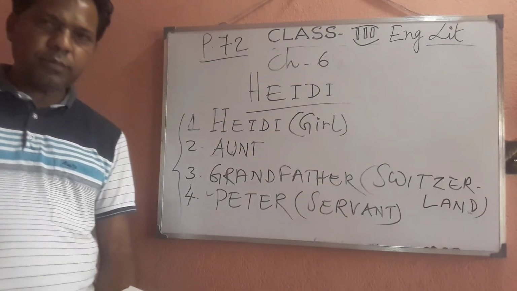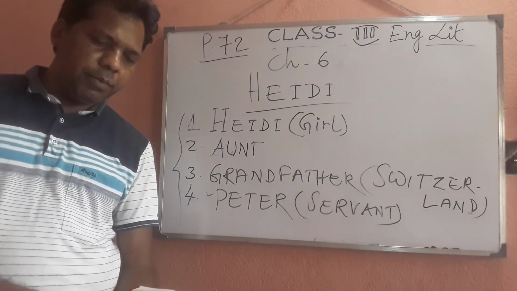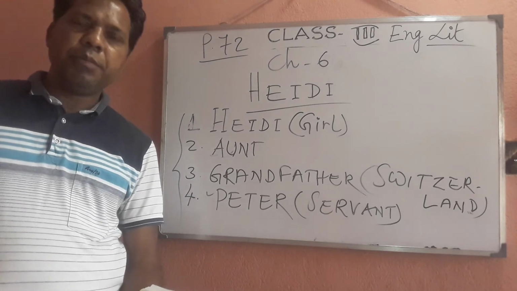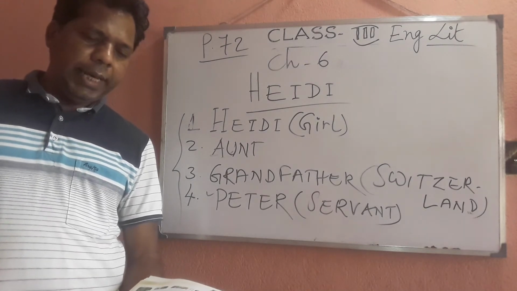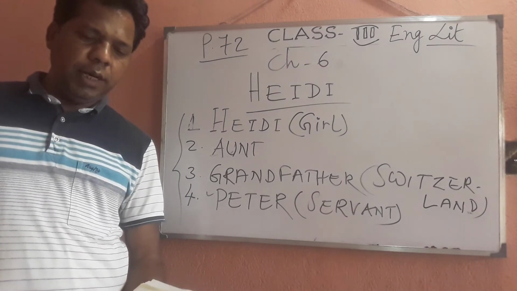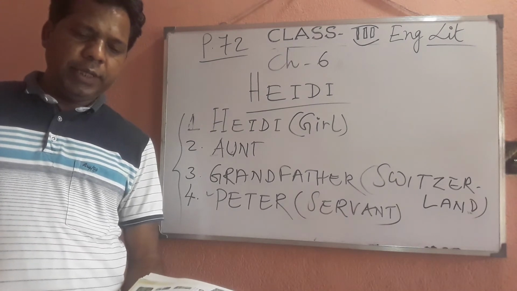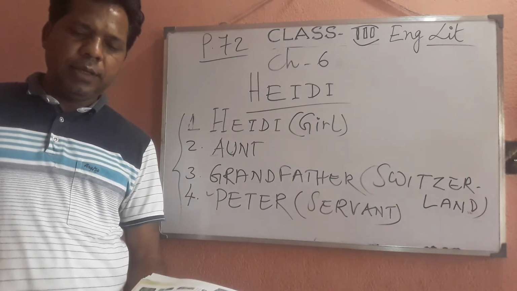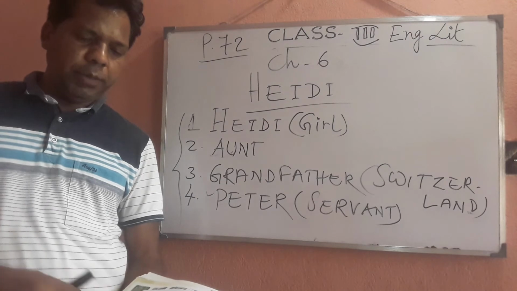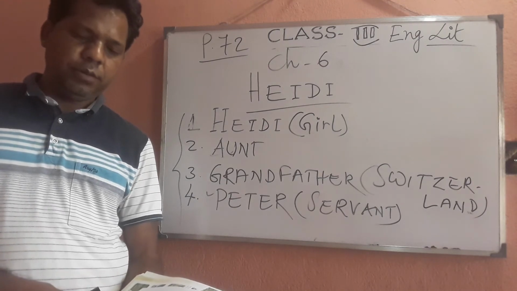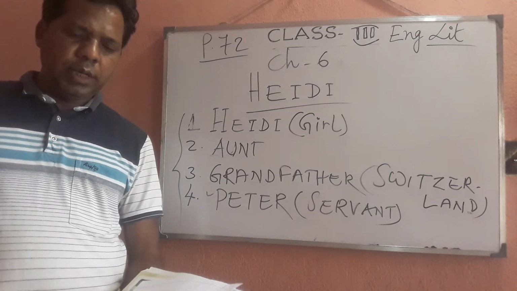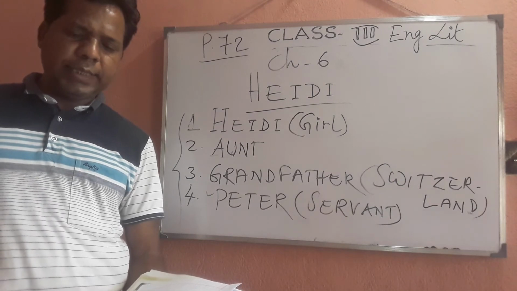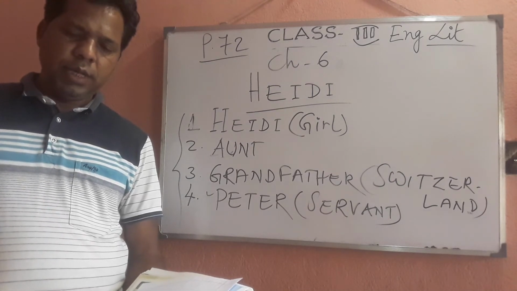See, I am reading the first paragraph. Heidi is a cheerful little girl. When she is very young, her parents die and she is brought up by her aunt. But soon, her aunt has to go to the city for work.